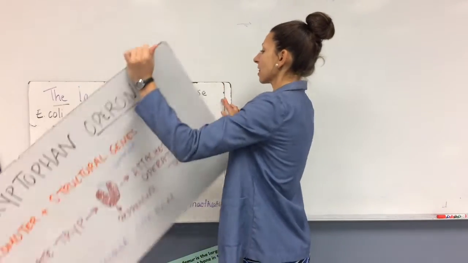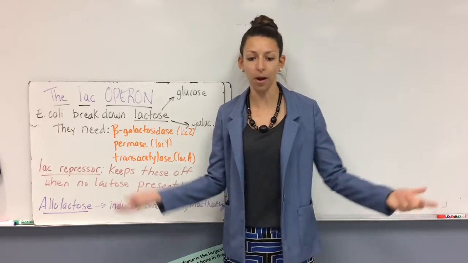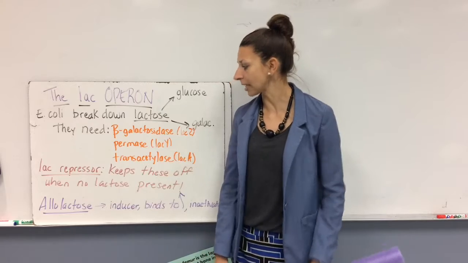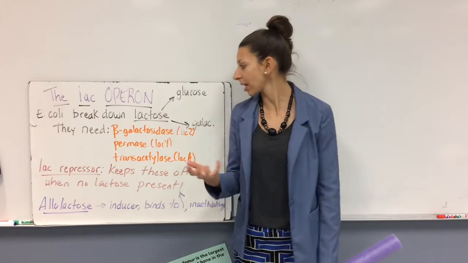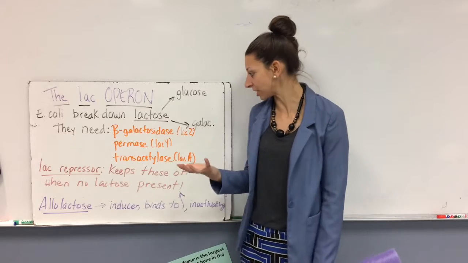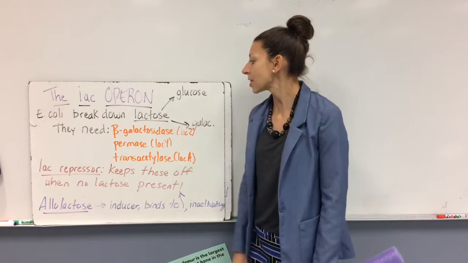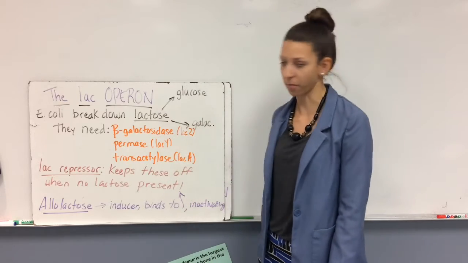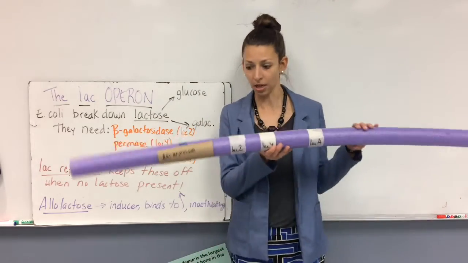Now let's take a look at the lac operon. Of course, you've all heard of lactose, probably in the context of milk. Now, the lac operon is a little bit more interesting because it has both a repressor and an activator. Now, E. coli are going to generally break down glucose for energy, but when it needs to break down lactose into glucose and galactose, they're going to need several different enzymes. So these are the 3 enzymes that they need. No need to memorize their names, but know that there are 3 different genes that code for these 3 different enzymes. And here they are.